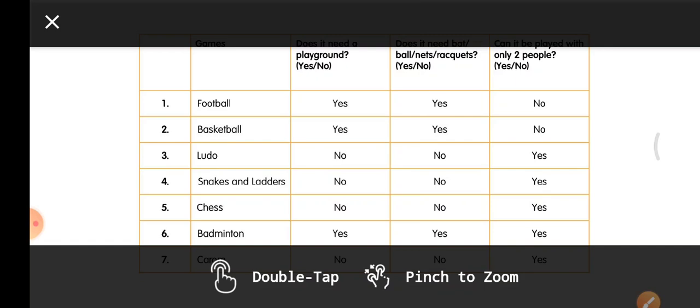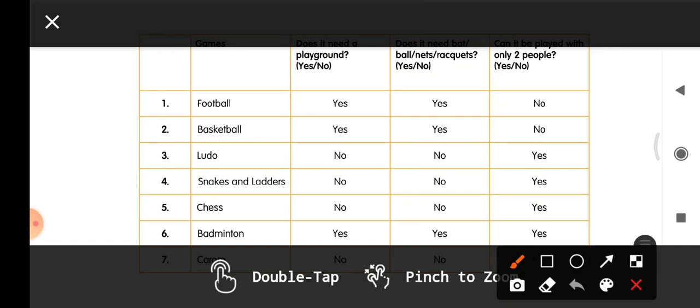And let us go to the last column now. Let us discuss the players. How many players do we need to play these games? For football, can it be played with 2 people? Can just two people play football? No. Basketball, can just 2 people play it? No. Ludo, Ludo is a board game.